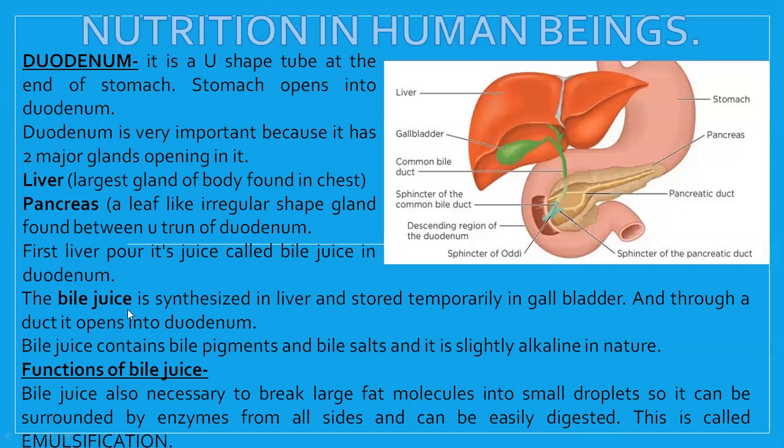If I re-summarize the functions of bile juice: first, it converts the medium of food to basic. Second, it emulsifies the large fat into smaller molecules. Third, it kills the germs. Fourth, it eliminates the waste present in food.